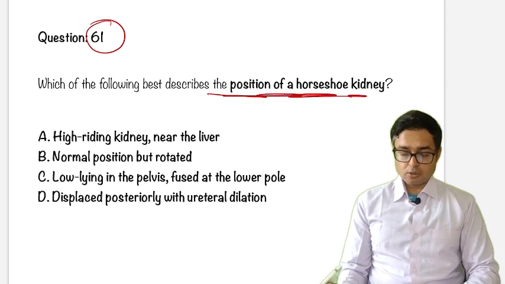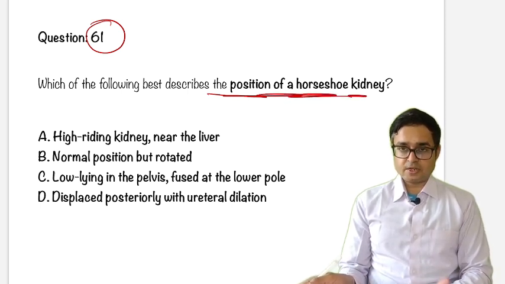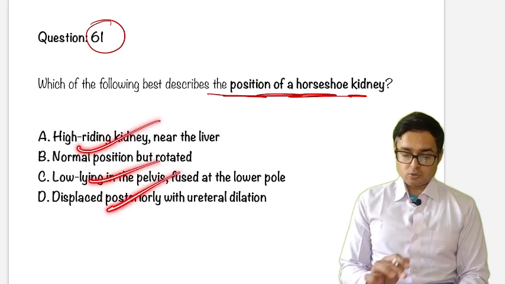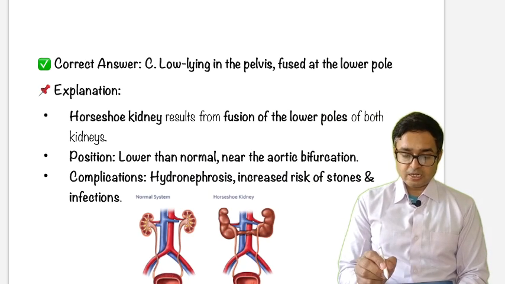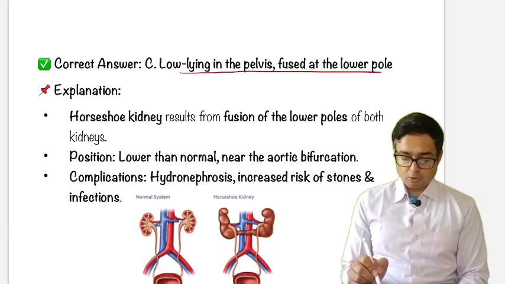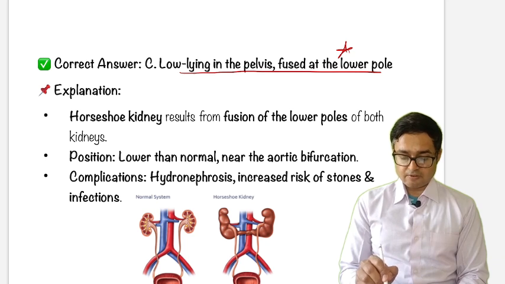Okay, question number 61, best describe the position of horseshoe kidney. So the options are high riding kidney, normal position but rotated, low lying kidney, pelvis. The answer will be the horseshoe kidney, low lying in pelvis, fused at lower pole. So this is low lying of kidney fused at lower pole. It is associated with hydronephrosis, increased risk of stone and infection.